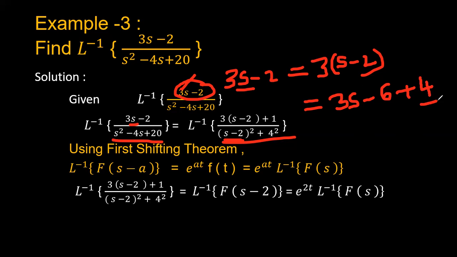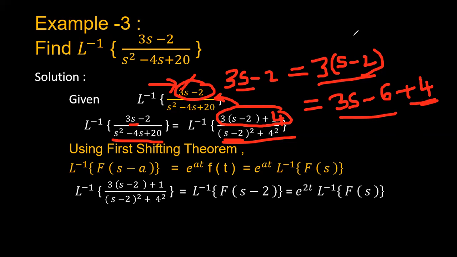Okay, what value do we have to keep here? Plus 4. It is not plus 1, it is plus 4. So if you simplify this entire term, then what do you have to get? You have to get 3s minus 2. In that way, you have to simplify. If you multiply this, 3s minus 6 is not the actual function. The actual function will be 3s minus 2. So if we add plus 4, then finally it can be converted to 3s minus 2.